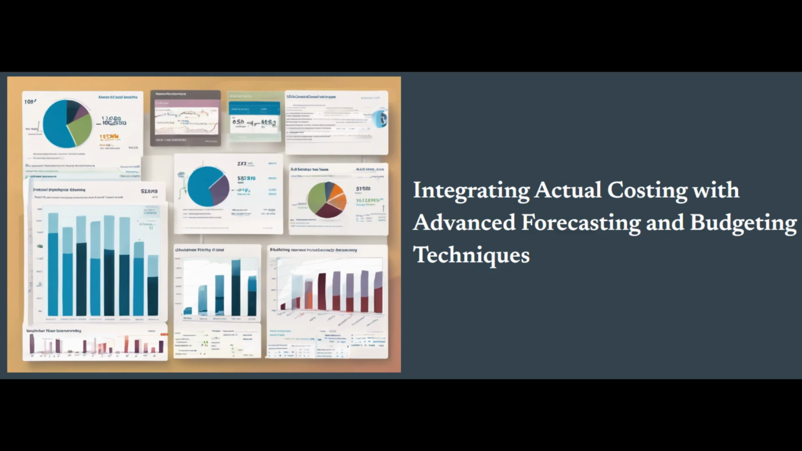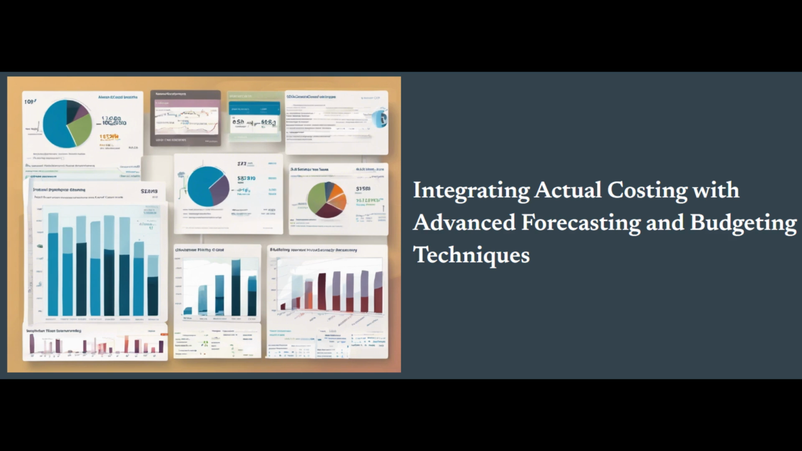Case study: integrating actual costing with rolling forecasts at a manufacturing company. ABC Manufacturing, a leading producer of industrial equipment, recognized the limitations of its traditional budgeting and forecasting practices, which relied heavily on standard cost data. The company decided to implement a comprehensive integration of its actual costing system with a rolling forecast approach to enhance its financial planning and decision-making capabilities.